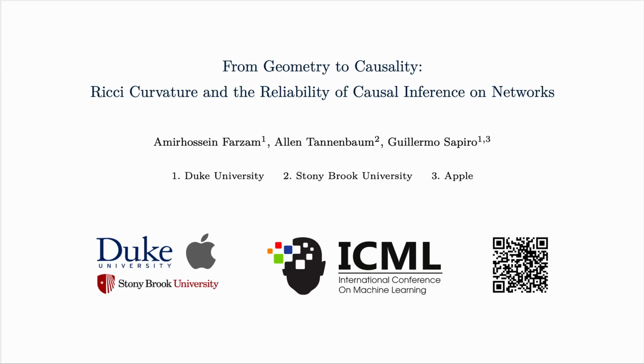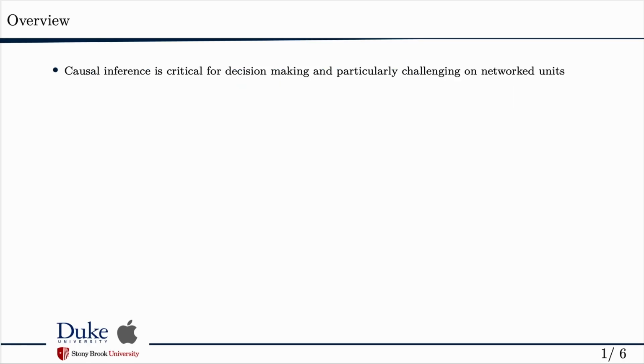Hello, I'm Amir Hussain, and in this video I'm presenting our paper on Ricci curvature and the reliability of causal inference on networks. Causal inference is critical for decision making, and it is particularly challenging on network treatment units, and